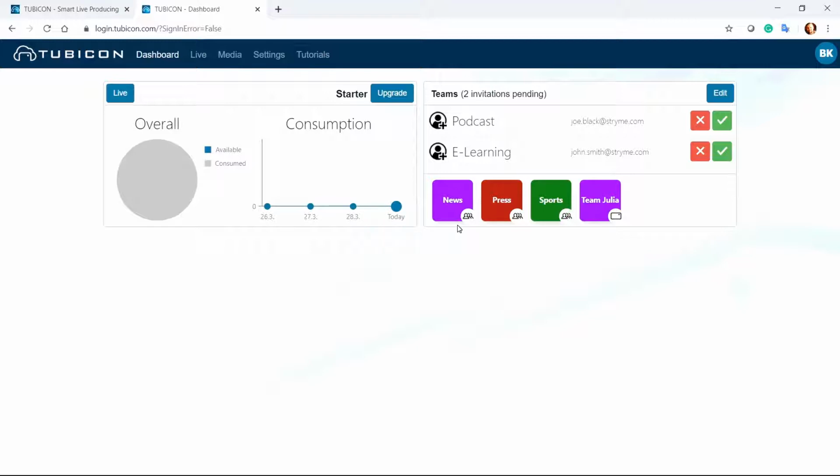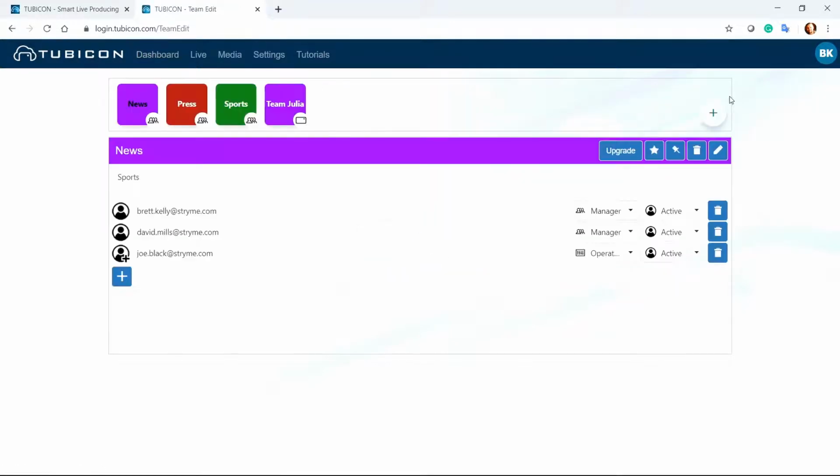Now, I've obviously created a few teams of my own in the press and sport. So I'm just going to show you a little bit how to actually create a team and edit that team. So I'm going to click on Edit. How you would create a team is you would click this Create New Team over here, and you could choose a name, a description, and a color. As I said, I've already created a few teams, so I'm not going to create a new one right now. I'm just going to go into a pre-existing team and edit that.